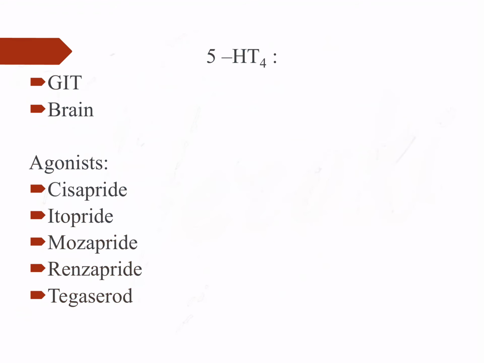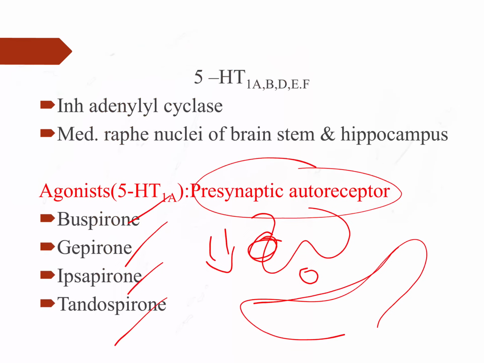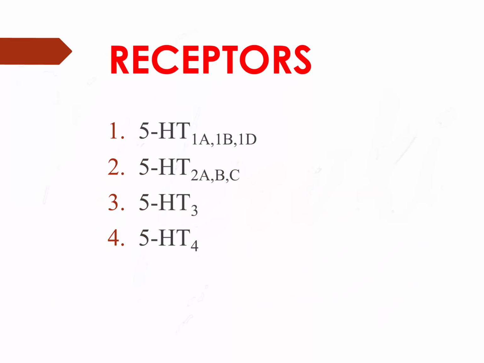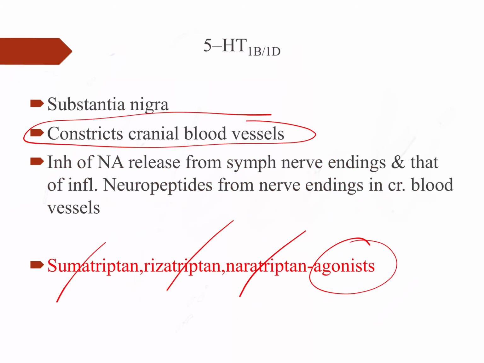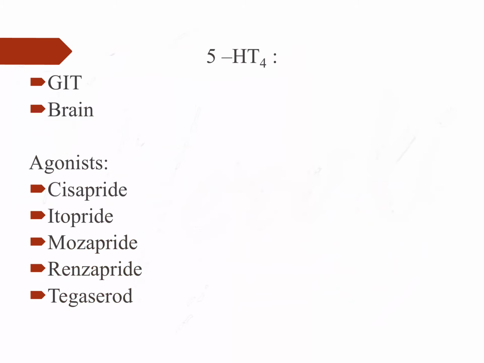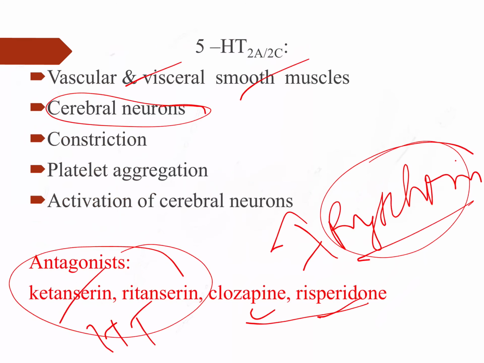So what all did we learn? We learnt that there are certain drugs which are agonists of 5-HT receptors, and there are also antagonists. First among the agonists, 5-HT1A presynaptic, buspirone, used in anxiety. 5-HT1B, 1D, sumatriptan, used in migraine. 5-HT4 agonist, cisapride, used as a prokinetic agent.